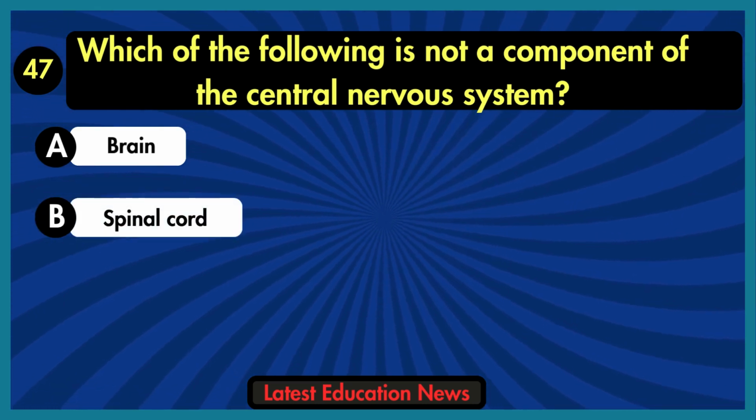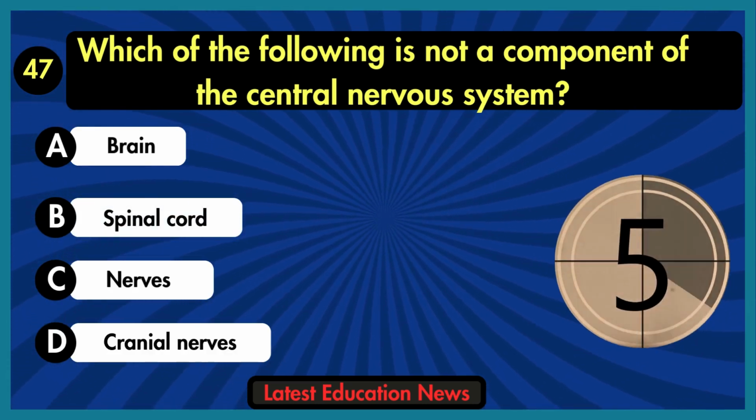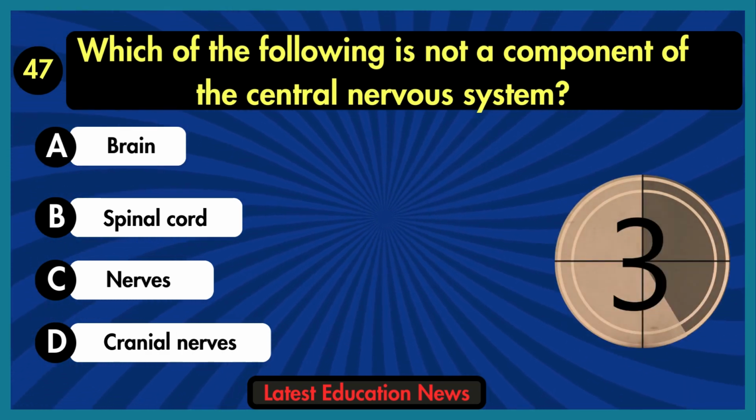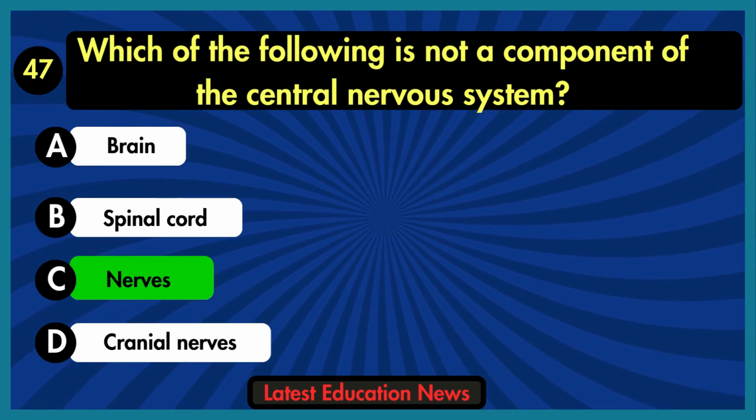Which of the following is not a component of the central nervous system? A. Brain. B. Spinal cord. C. Nerves. D. Cranial nerves. The correct answer is option C, nerves.